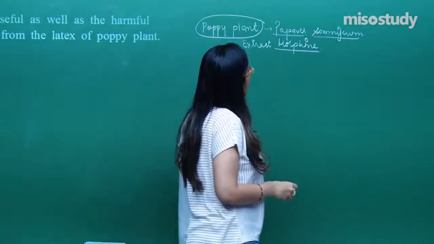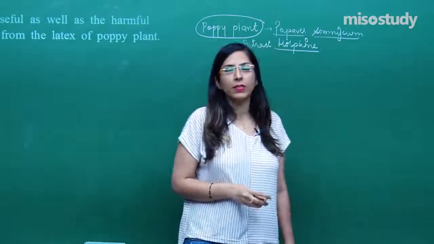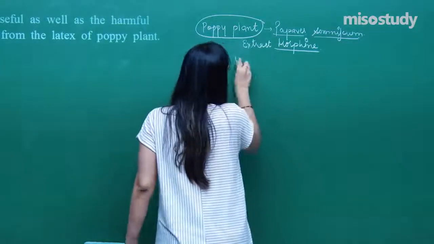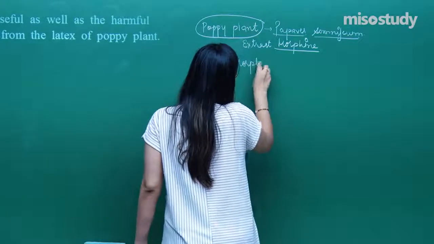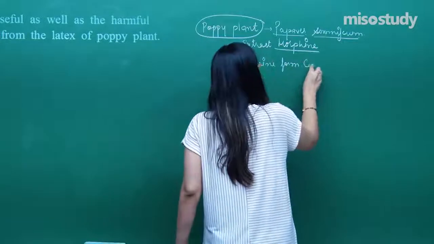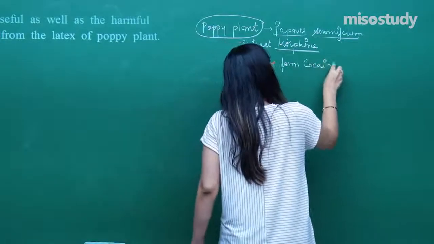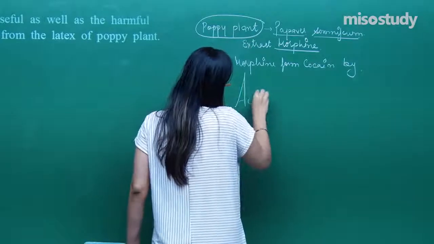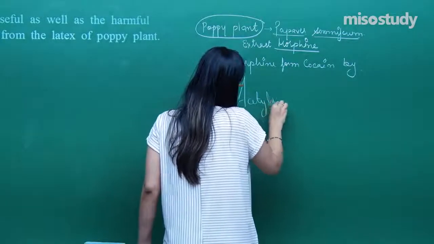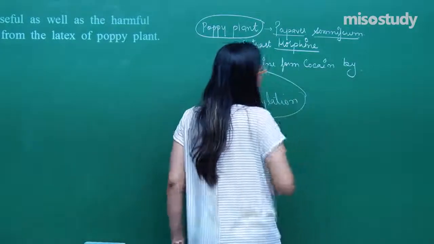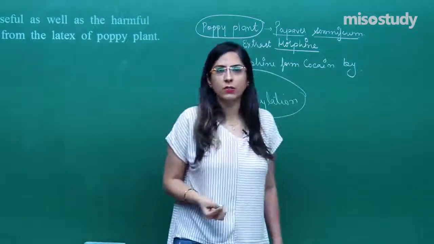Whenever the acetylation of morphine happens, that leads to formation of cocaine. So morphine forms cocaine by which process? Acetylation. That also we have studied in the sessions, right?